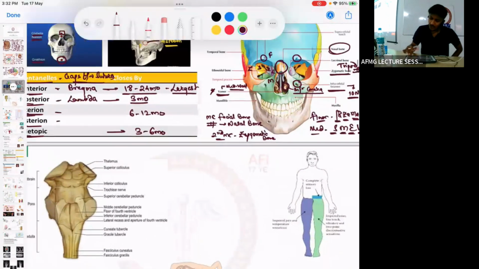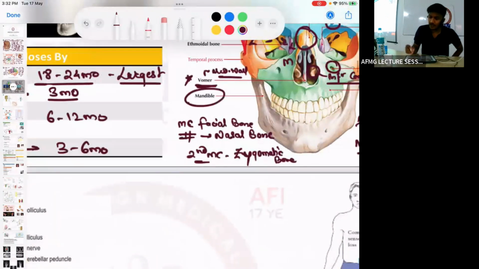No issues with this. Most common fractured part in the mandible. I was doing important things of bones. Most common fractured part of the mandible, as I said in surgery, is the condyle, followed by the angle. The neck of the condyle is usually weak, followed by the angle of the mandible.